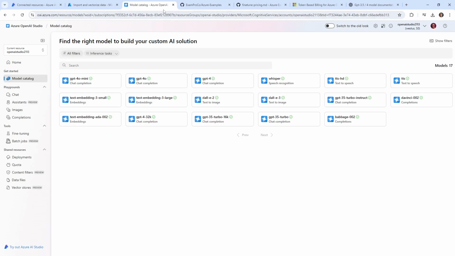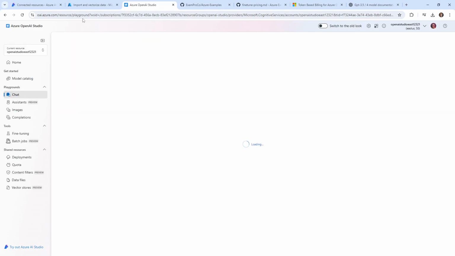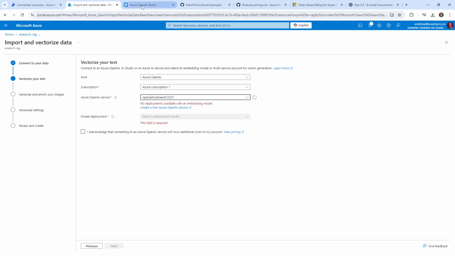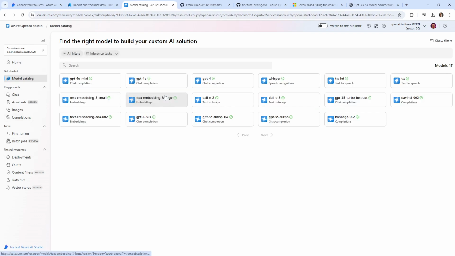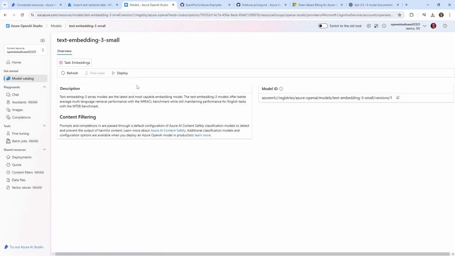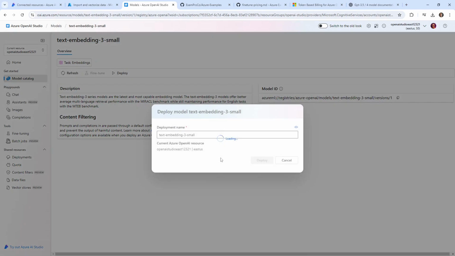And we know that the Sweden one for sure will, we got a lot here. I think it's this one, 1, 2, no, that's not it. Oh, East. Okay, yeah, these are ones that are just individually deployed. They're not necessarily part of the studio. But I think that this one will have embedding. So let's try the small embedding here. See if that works.